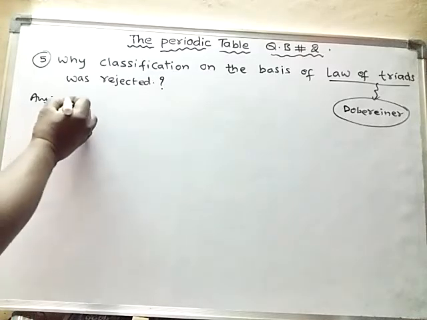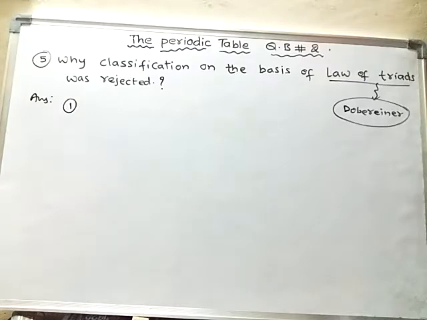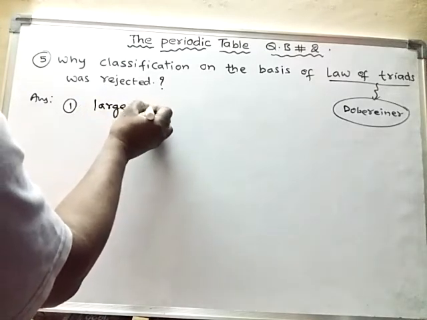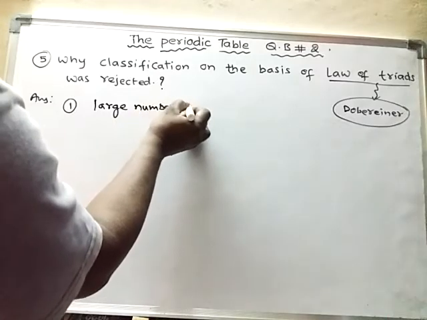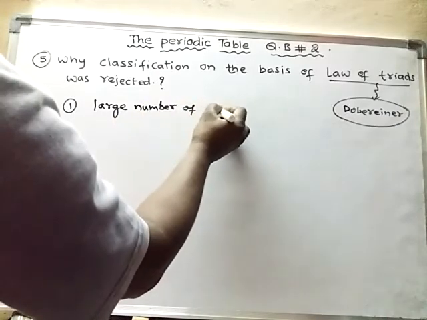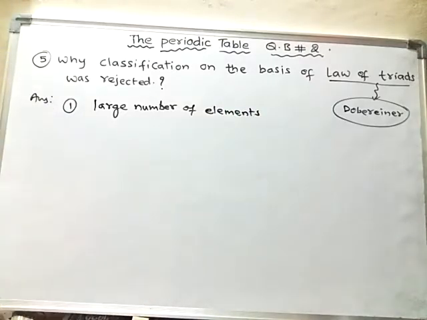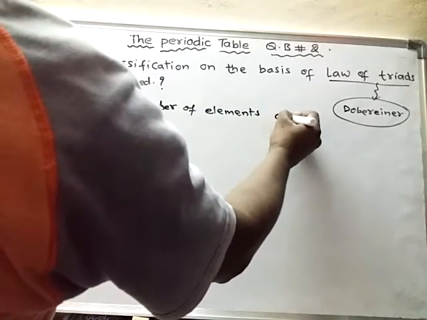Okay, first one. What is the first answer? The first reason is that a large number of elements cannot be grouped into triads.